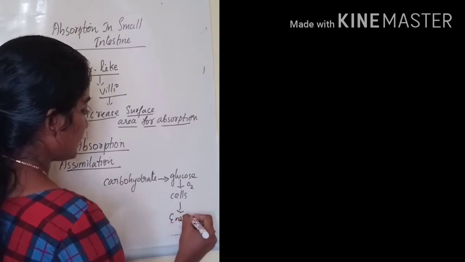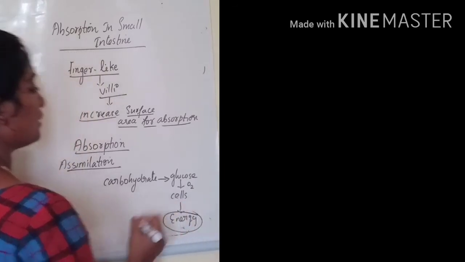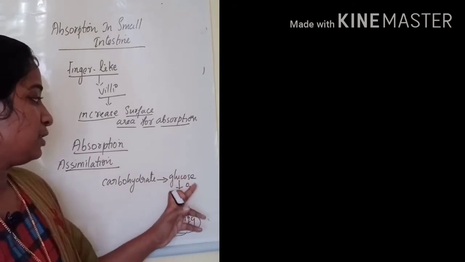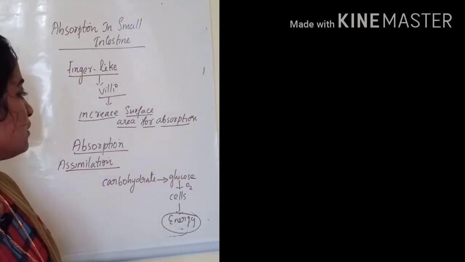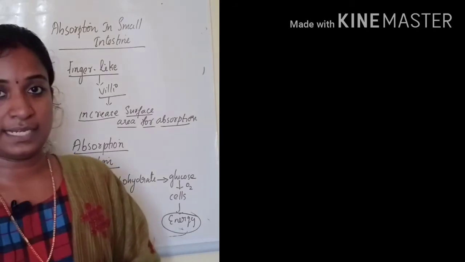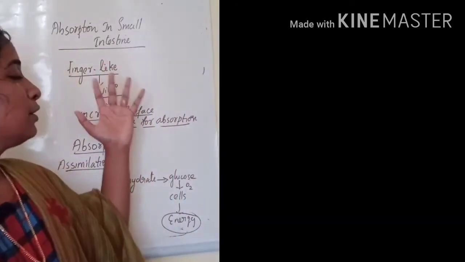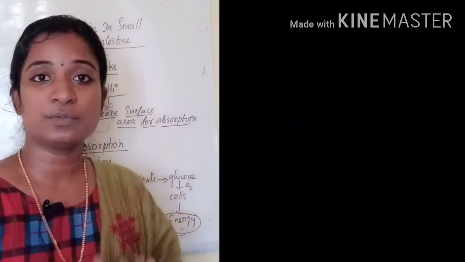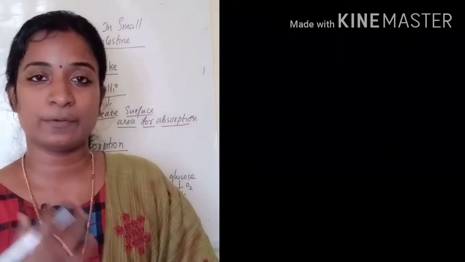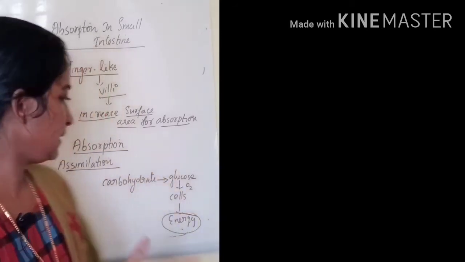Okay, so the cells utilize this glucose in the presence of oxygen to make energy. So this is known as assimilation. Utilization of the products formed after digestion by the body parts for different purposes is known as assimilation.